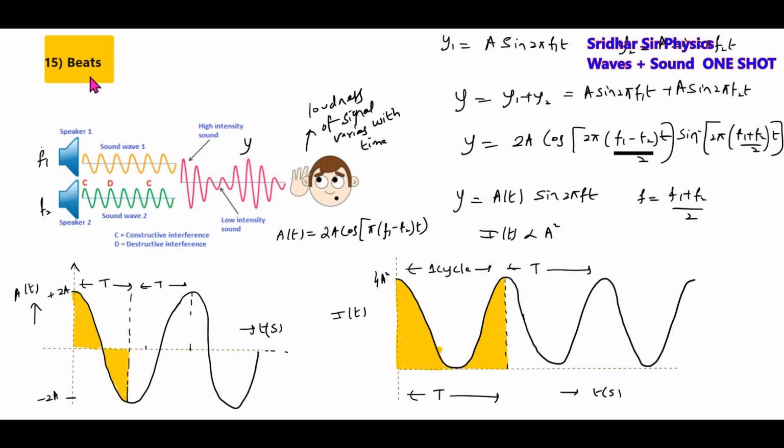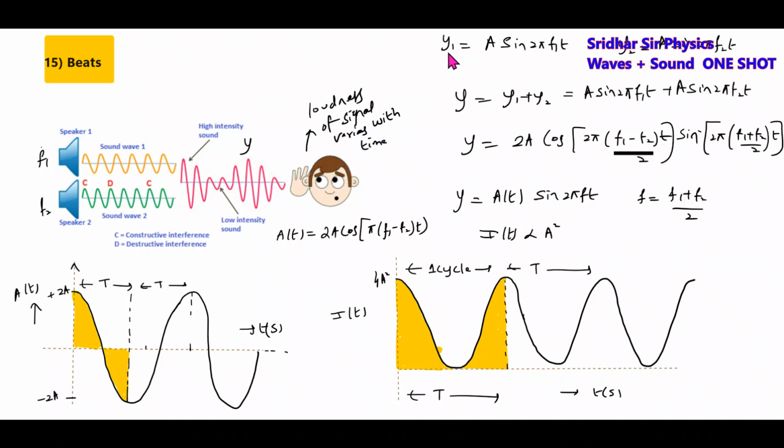Next topic will be the beats. There are two sources of sound of different frequencies. They will generate sound signals. The superposition will be a wave of this kind, where the amplitude will be varying with time. As amplitude varies, the intensity will vary. As the intensity varies, the loudness will vary. So this person is going to hear a sound signal where the loudness will be varying with time.